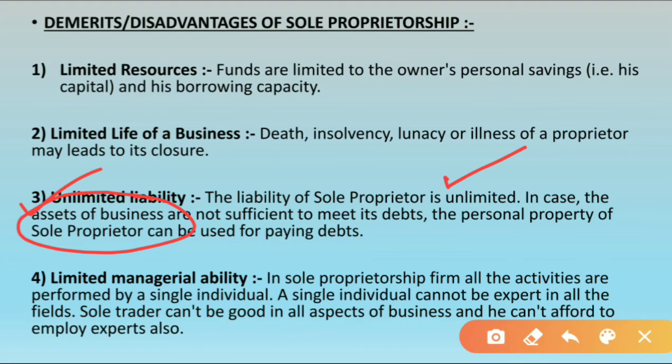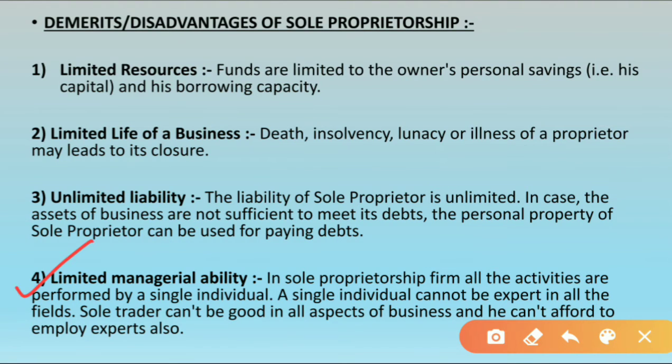So to pay the money, if no other option is there, if he is not having any money in his hand, then he has to sell out his business property also to pay the debt. And if the business property is also not sufficient, then he has to use his personal property also for paying the debts. He is the only owner, so the liability is not limited only to the business. If he is not able to pay the debts, then he has to sell out the personal property also for paying the debts, right?